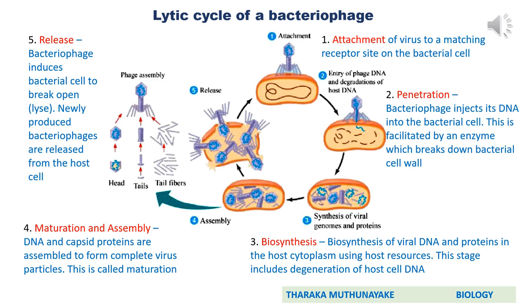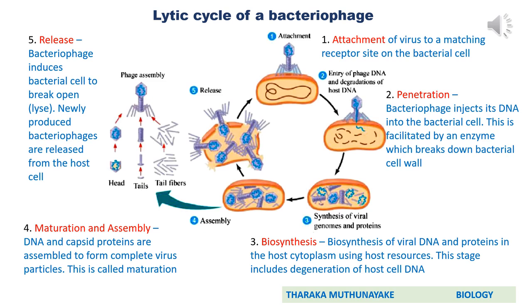As the name implies, penetration means here the bacteriophage injects its DNA into the bacterial cell. This is facilitated by an enzyme which breaks down the bacterial cell wall. So here, not only DNA, if a bacteriophage has RNA, it can also be injected through the cell wall into the cell. Together with this nucleic acid, some enzymes are also injected into the host cell. But remember here, as you observe in the diagram, the capsid is not injected, or the capsid doesn't enter the host cell.